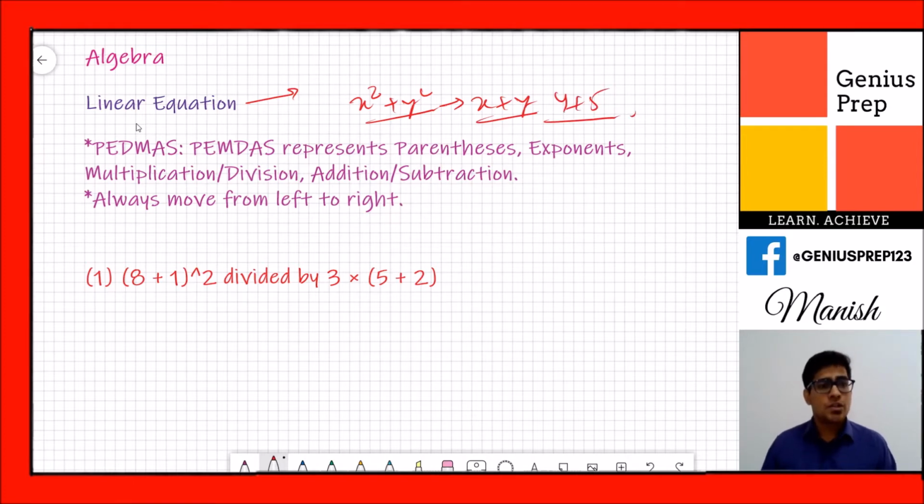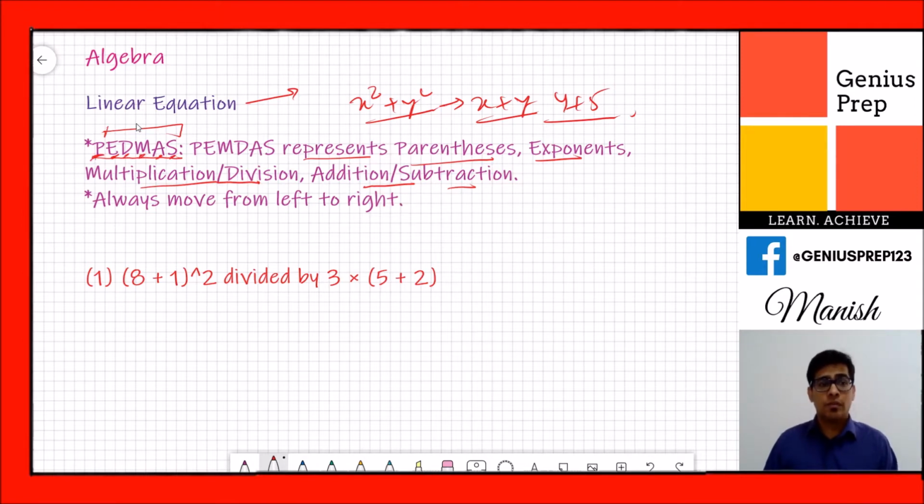Okay, whenever you have to solve a linear equation, the very first rule you have to remember is PEMDAS. What is PEMDAS? It represents parenthesis, exponent, multiplication or division, and addition or subtraction. So P means parenthesis, then exponent, division, multiplication, addition or subtraction. PEMDAS shows that whenever you are given an equation, you have to start the operations in this order.